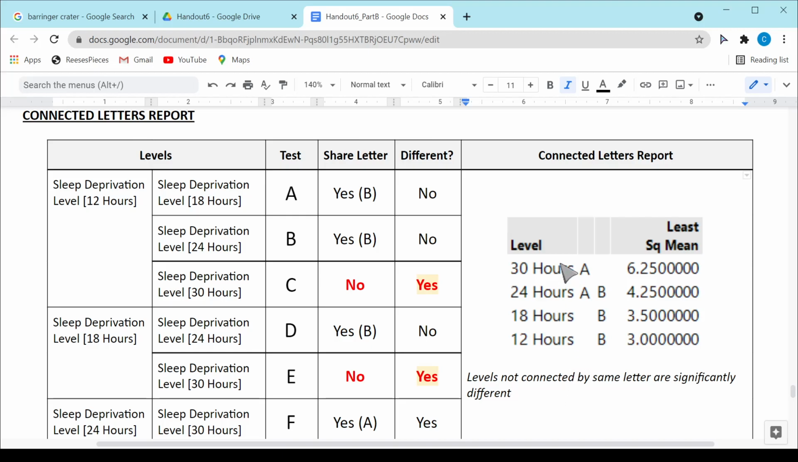So what does that mean? 30 hours and 24 hours both have an A, so they are not significantly different from one another because they share a letter. How about 30 hours and 18 hours? They do not share a letter. 30 hours has an A and 18 hours only has a B. So those are significantly different from one another. When I compare 18 to 30, they are statistically different.